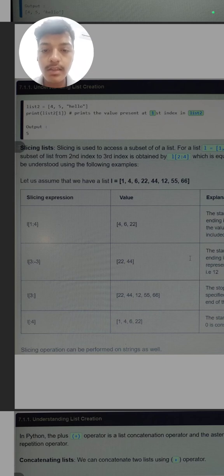But if we write a list slicing expression, assume this, it is written L1[1:4]. In this, the first index is included, but the fourth index is not included. It will print the first, second and third. Like 1 is at index 0, 4 is at index 1 and is printed, 6 is at index 2 and is also printed, 22 is at index 3, but the fourth index, 44, is not printed, as I have told you, it is not included in the extraction.